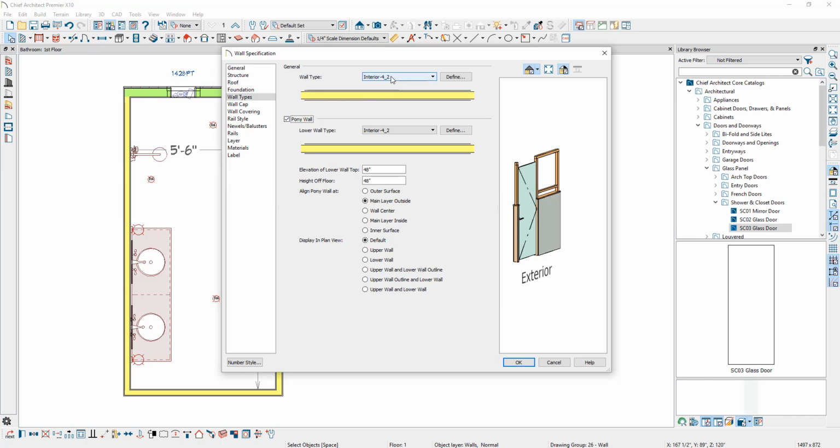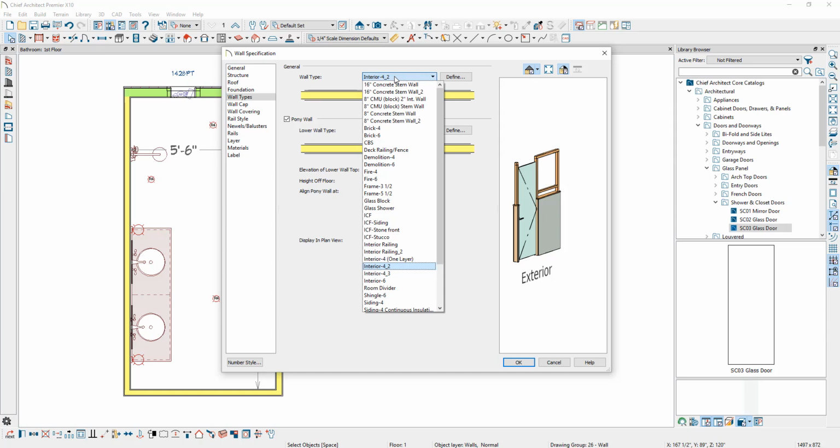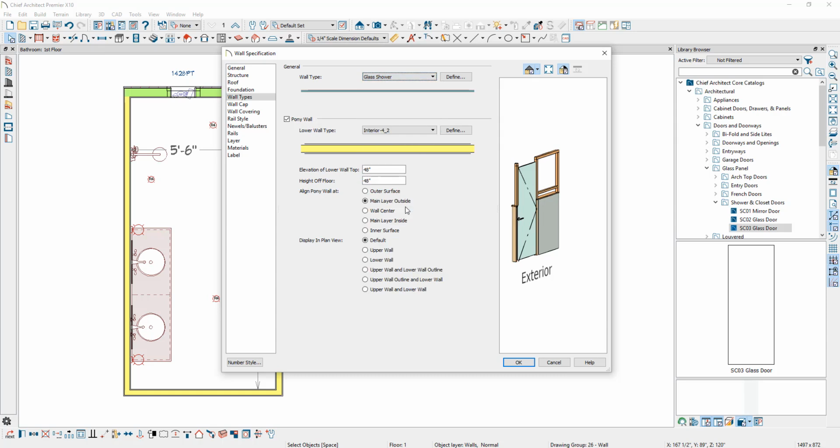Next, I'm going to choose from my wall types, I'm going to change the top wall type to a glass shower. While this doesn't update in the preview, we will be making changes to it to make it look like a glass shower later. Other things of note on this panel is the elevation of lower wall type. We want to leave that at the default of 48 inches, but if you wanted to change the height of the lower wall top, that is the solid wall, you can do that using this tool.